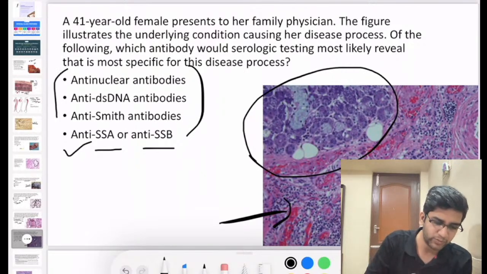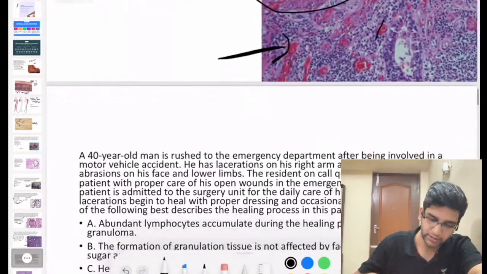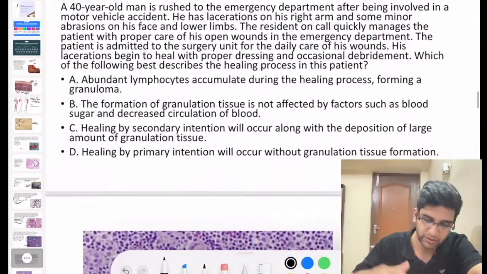The other three options, A, B and C, where do you see them? All of them are seen in only one disease. Maybe sensitive, specific and everything. It is seen in SLE, right? Anti-nuclear, anti-double stranded DNA, anti-Smith, all of them are seen in systemic lupus erythematosus, okay? Great. It's a big question.